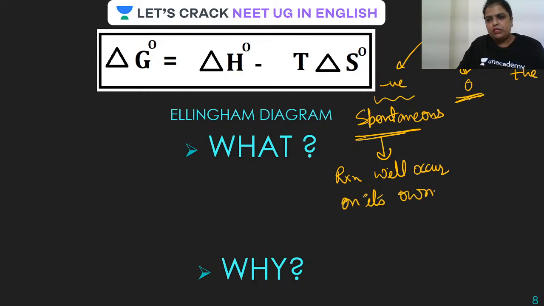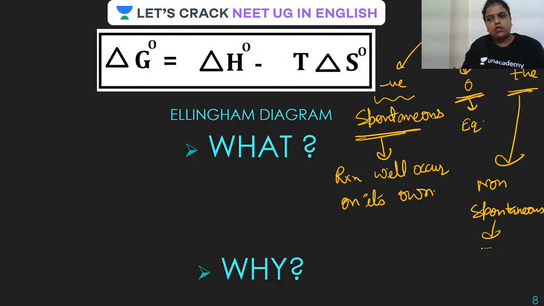If it is zero, the reaction is at equilibrium. And if it is positive, it means non-spontaneous, that is, the reaction will not occur on its own. Is that clear? If delta G is positive, the reaction is non-spontaneous. It will not occur on its own.